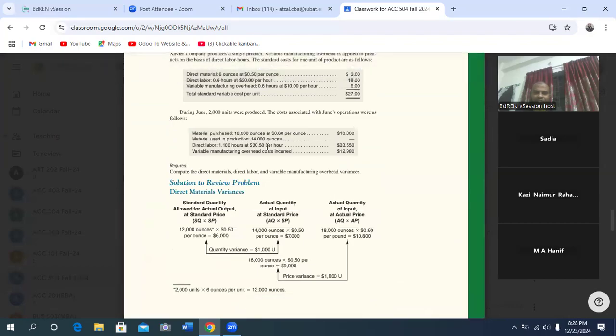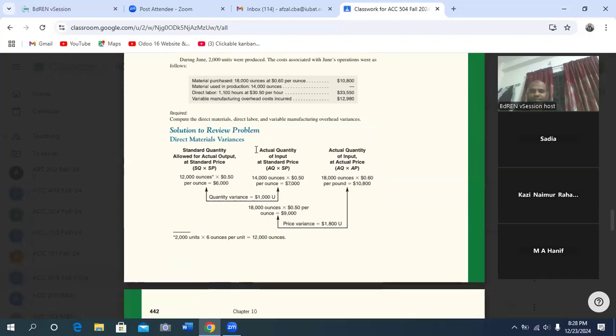So now you can determine. Your standard is 30 per hour, but actually it required 30.50, which is 0.50 more per hour. Is the rate favorable or unfavorable? Unfavorable. All of you got this? Yes, sir.